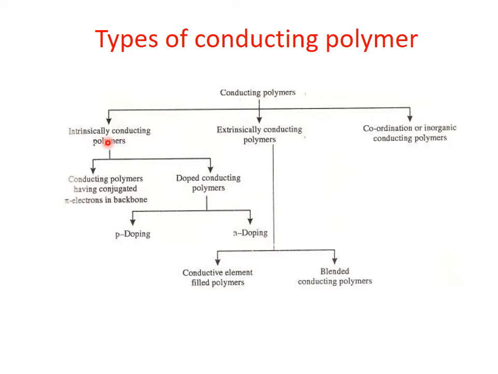The intrinsically conducting polymer is again divided into two types. The first is conducting polymers having conjugated pi electrons in the backbone. The second type is doped conducting polymer, which is obtained by a doping process. We have two types of doping process, p-doping and n-doping. In extrinsically conducting polymer, we again have two subtypes: the first is conductive element filled polymers, and the second is blended conducting polymers.